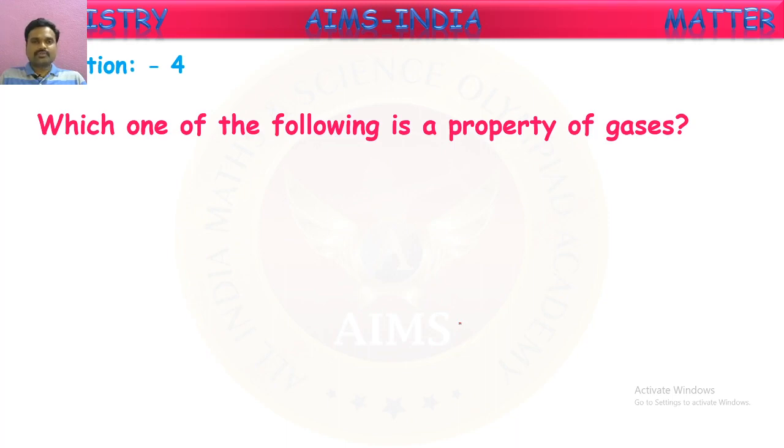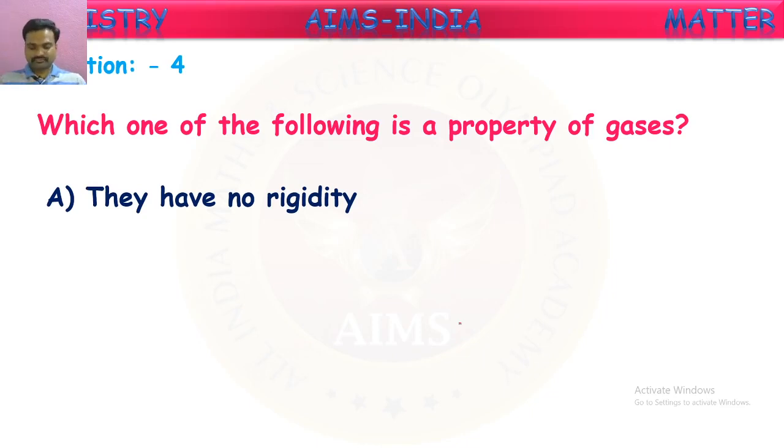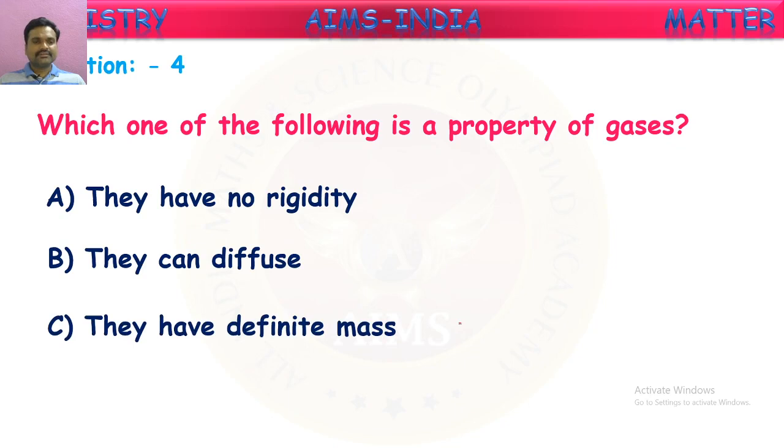So here they are going to give some properties. Identify among these which belong to gases. They have no rigidity, meaning they are not strong. They can diffuse, meaning they can easily spread in the air. They have definite mass. All of these properties. Do gases have fixed mass? Do they have definite mass?